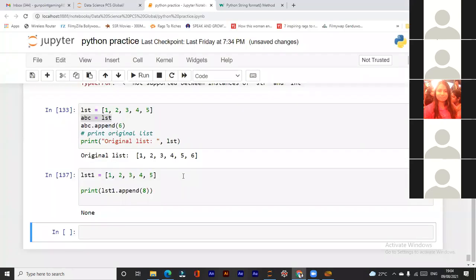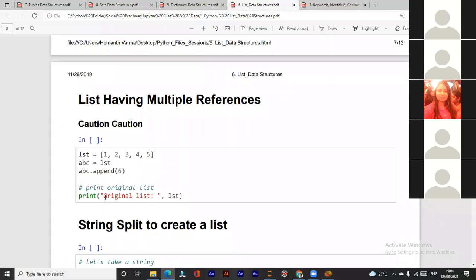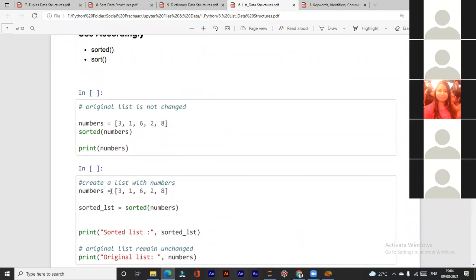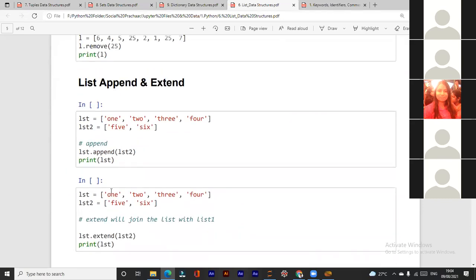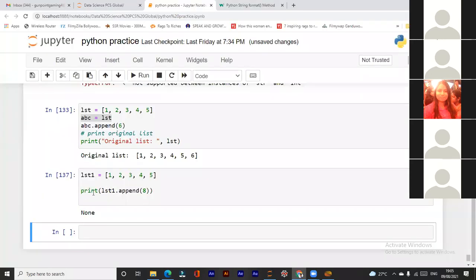Sir, is it because the append method does not return anything? It simply modifies the original list. That's why it's returning None. But it should return something. Okay, fine. Right.